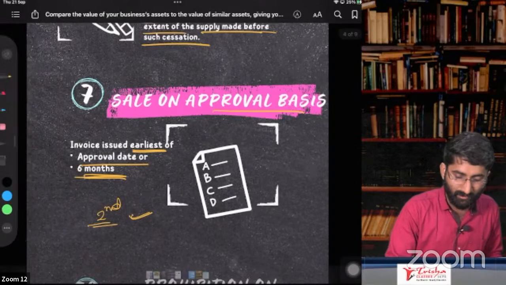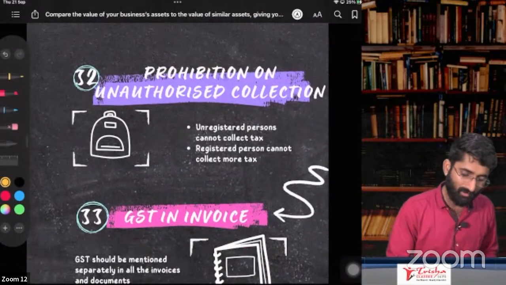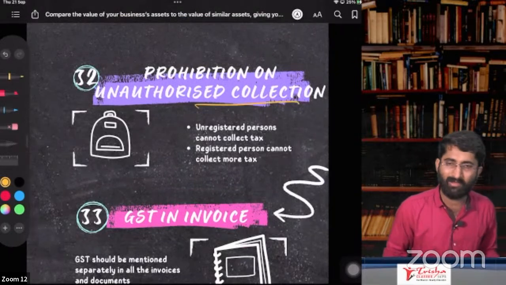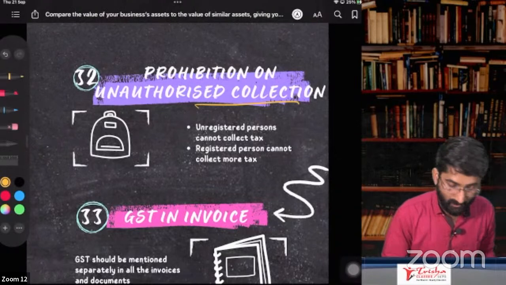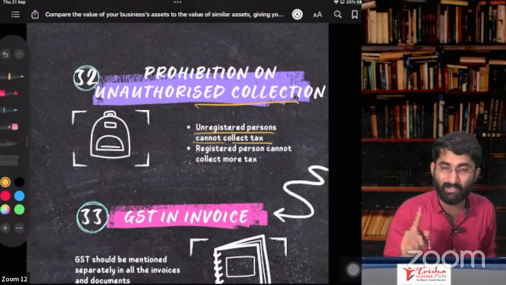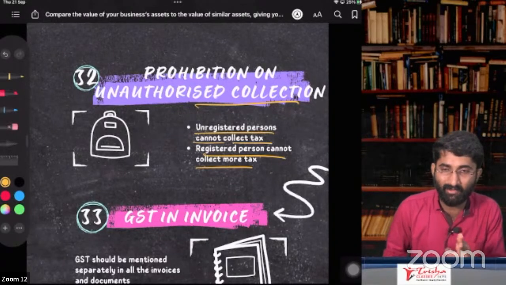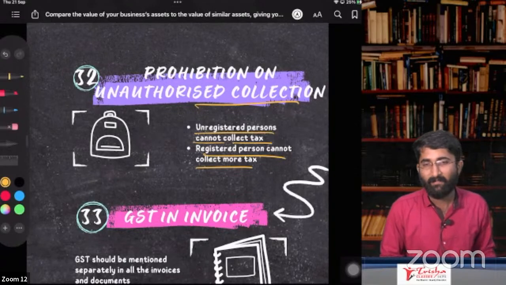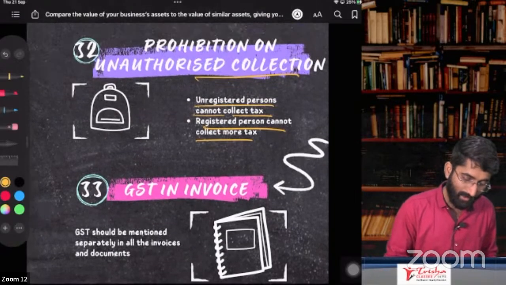You know what is section number 32? Okay. What is section number 32? Prohibition on unauthorized collection. Sir, I am not a registered person, and I am collecting tax. It is an offense. You cannot do this. Remember, an unregistered person cannot collect tax. A registered person cannot collect more tax either. That is also wrong. You cannot collect more tax here. That is given in unauthorized collection.